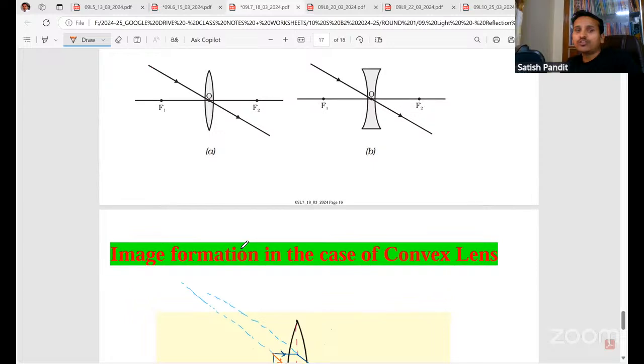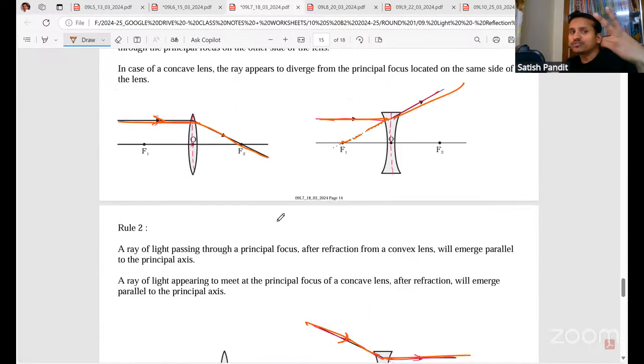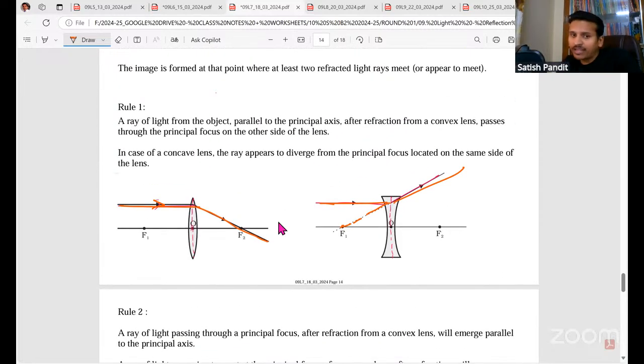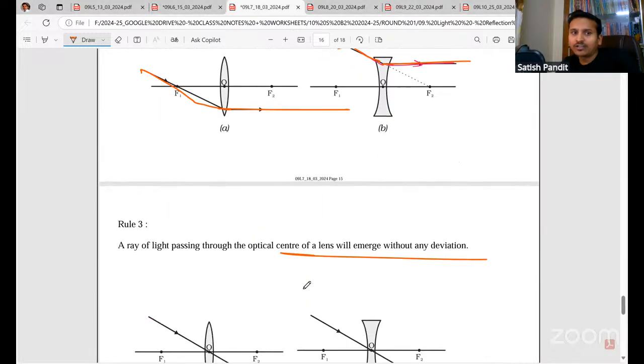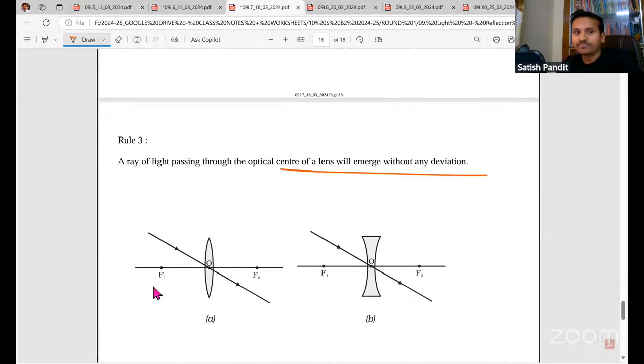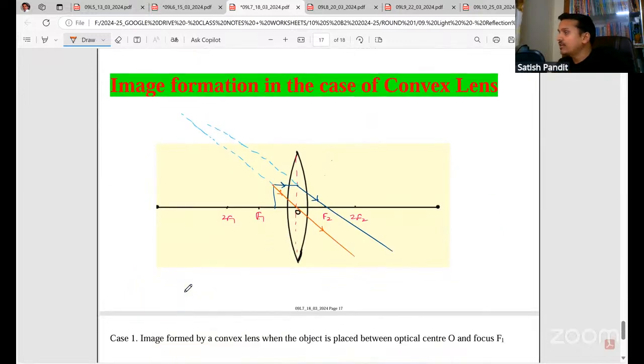Fine. So using these three rules, any two rules we can use. Mostly, in our ray diagrams, we'll be using this rule and the third rule. Using these two rules, we'll be drawing the ray diagrams because we know that wherever the two rays meet after refraction, there only you'll get the image. So with these two rules, we can draw the image.